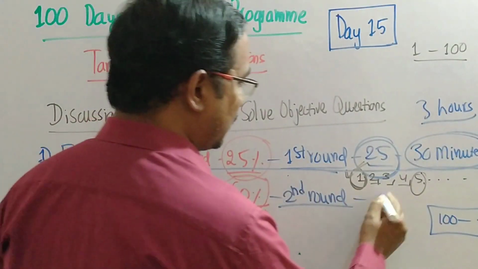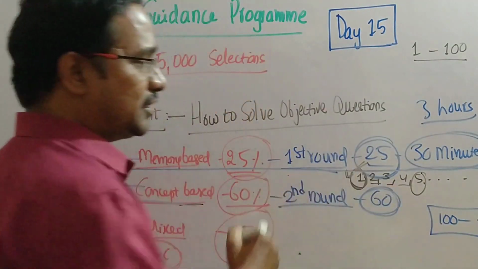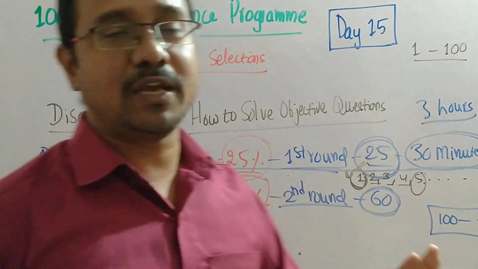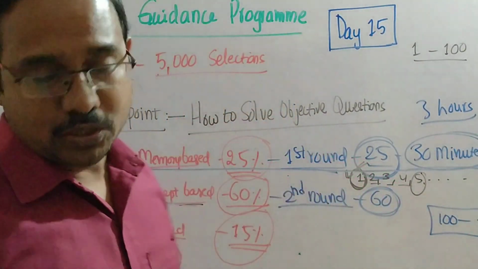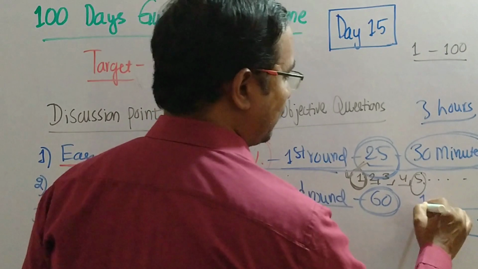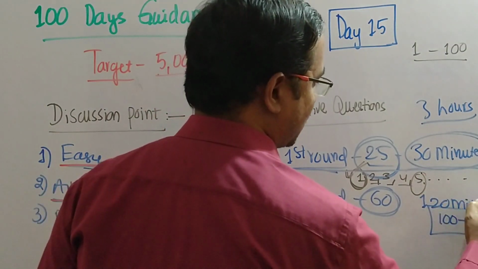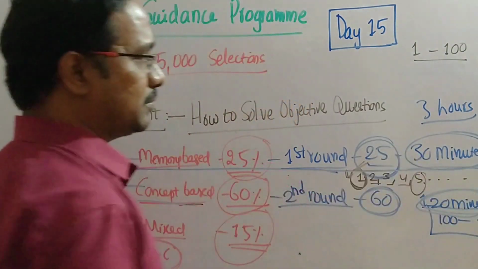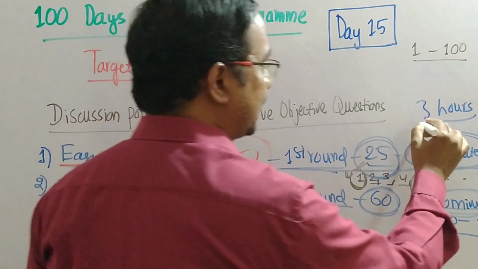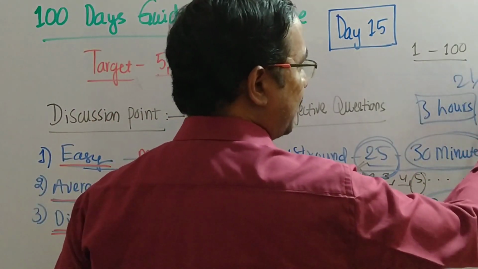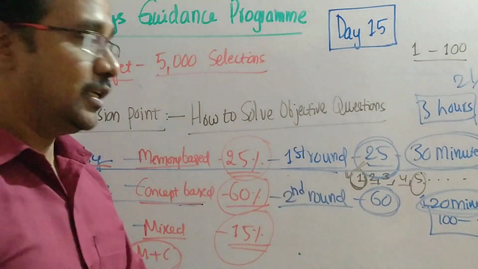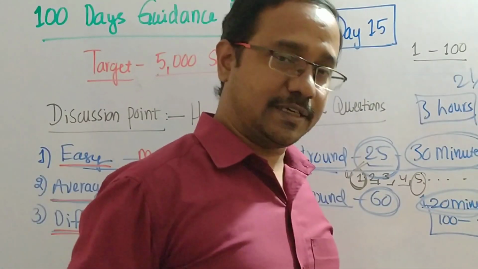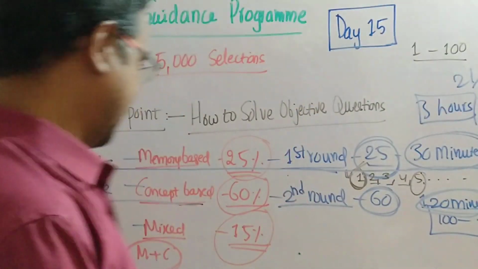So in this round, you have to complete 60 questions. That is, 85% of the questions are answered. You have to use 120 minutes, that is 2 hours. So out of the 3 hours, 2.5 hours are completed, and the second round is also completed. Now we will go for the third round.